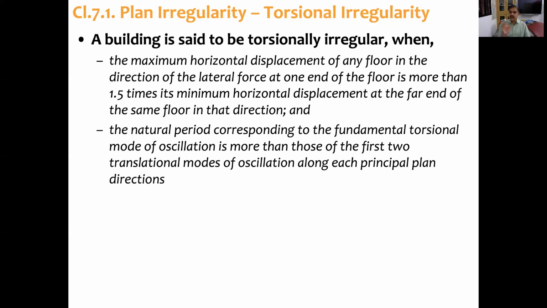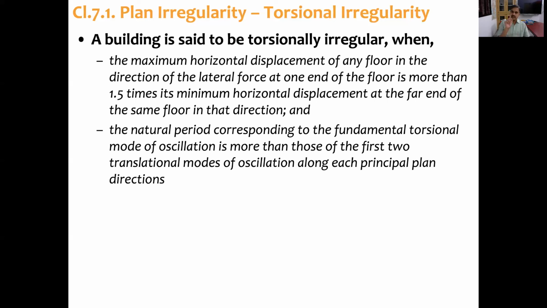If you take the x direction, y direction, and the theta direction, that is rotation, let's take Tx, Ty, and T theta. In the x direction there is a first mode, second mode, third mode: Tx1, Tx2, and in the y direction Ty1, Ty2, and in the theta direction, T theta.